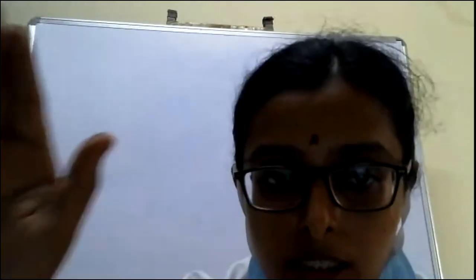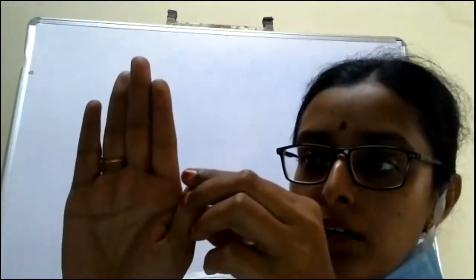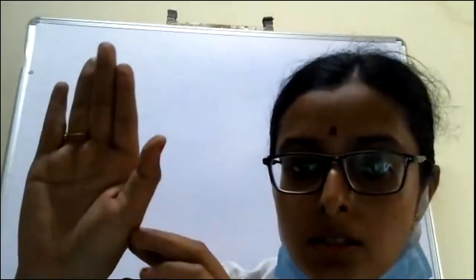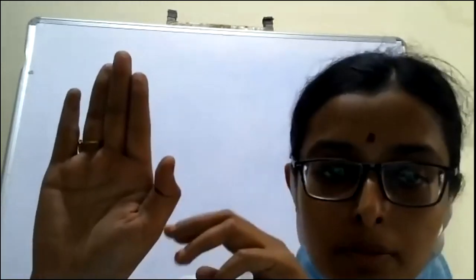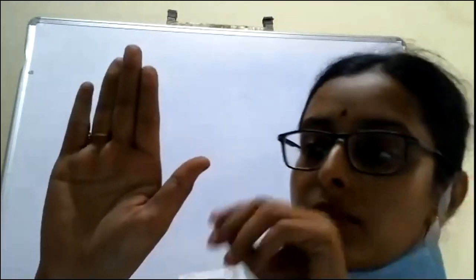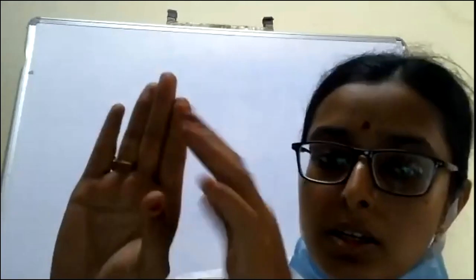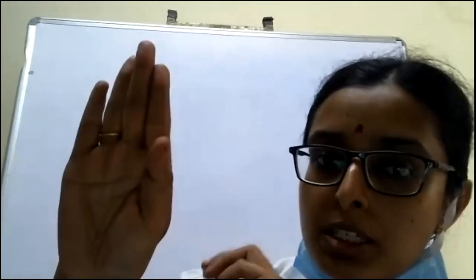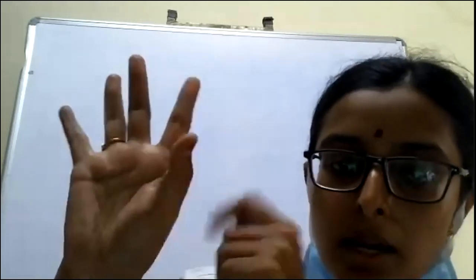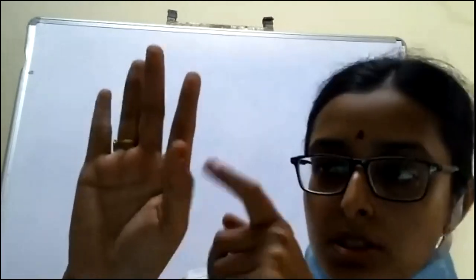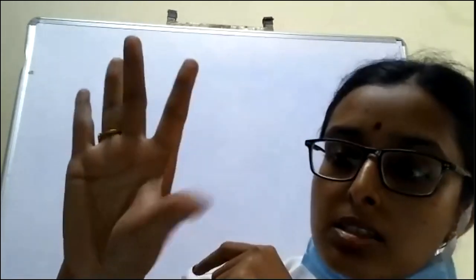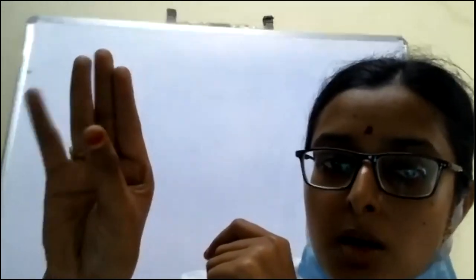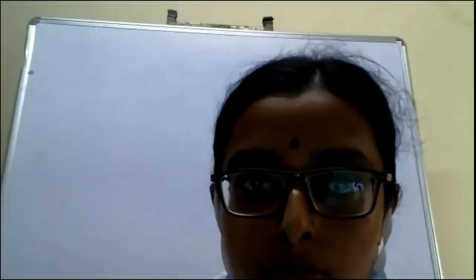So before we go further, the movements of the thumb: you have extension and flexion, which occur in the plane of the arm. Just to make it easy for you, I am telling the movements of the thumb. You may be familiar with it. Abduction occurs perpendicular to the plane of the arm, like this. This is abduction, as in trying to pinch something. This is adduction, this is extension, this is flexion, and this is opposition. These are all the different movements of the thumb.